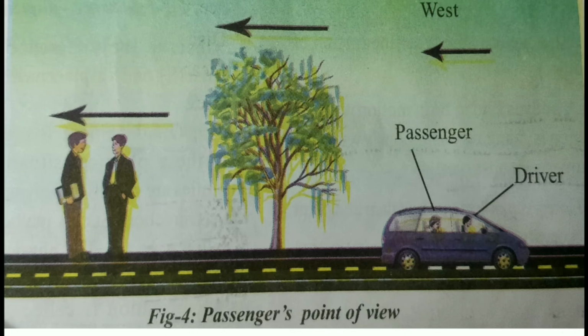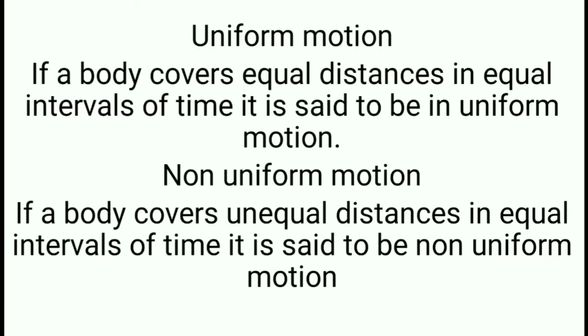Did you understand, children? Hope you all have understood. Now today we have learned what is meant by motion, when you can say an object is in motion, when you can say it is at rest, and what is meant by relative motion. The next part is uniform motion and non-uniform motion. When can you say a body or an object is in uniform motion, and when will we say the object is non-uniform?